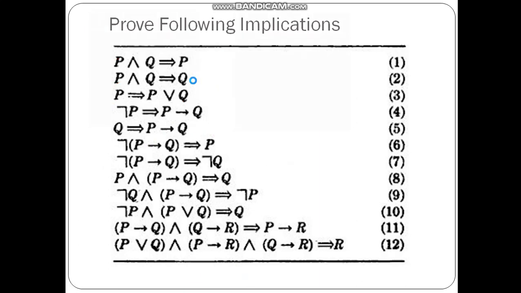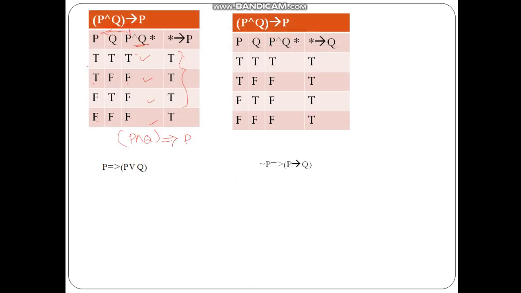P and Q tautologically implies Q, and for that I have constructed a truth table. So P and Q is starred, and star implies Q. Here P and Q is true, false, false, false. So true implies true is true, and false implies anything is true. So in that case they will all be equal to true.